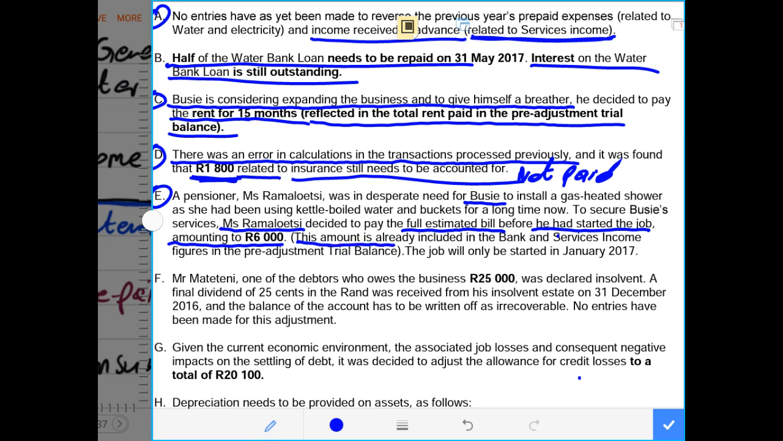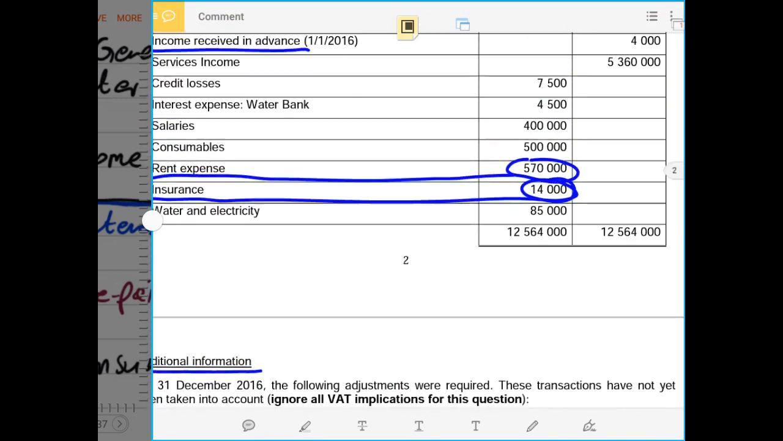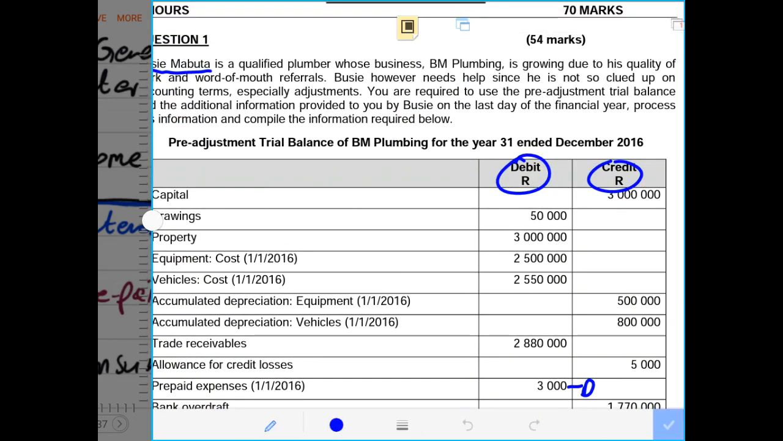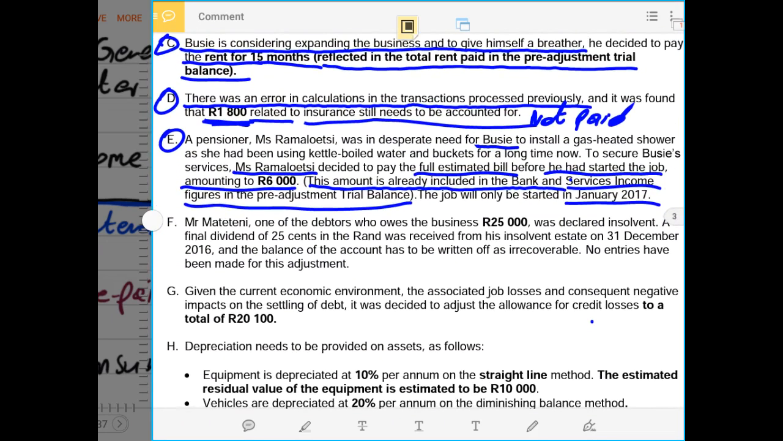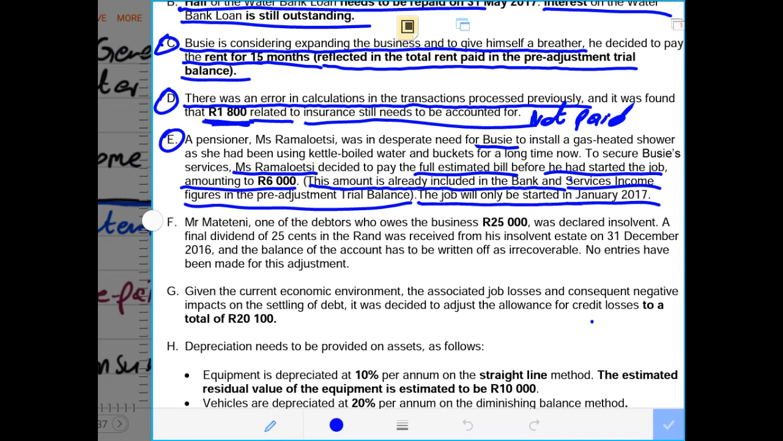They say this amount is already included in the bank and services income figure in the pre-adjustment trial balance. The job will only start on the 1st of January 2017. Now remember, we are dealing with the accounting period that ends in December 2016. But money was received from the customer for services that will be rendered in January 2017. So obviously, this is income received for the next accounting period.